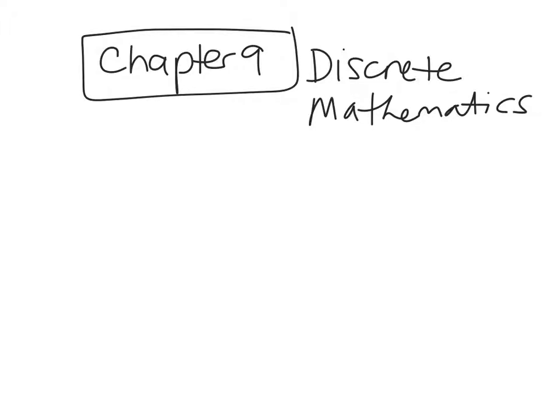So let me run through what the chapter is going to be like. Today, 9-1, we're going to do our basic combinatorics: permutations, combinations, and the multiplication counting principle. We're getting into probability and statistics kind of stuff. After that, we'll do the binomial expansion theorem. It's when you take a binomial, raise it to the 5th power, and expand it all the way out using Pascal's triangle.